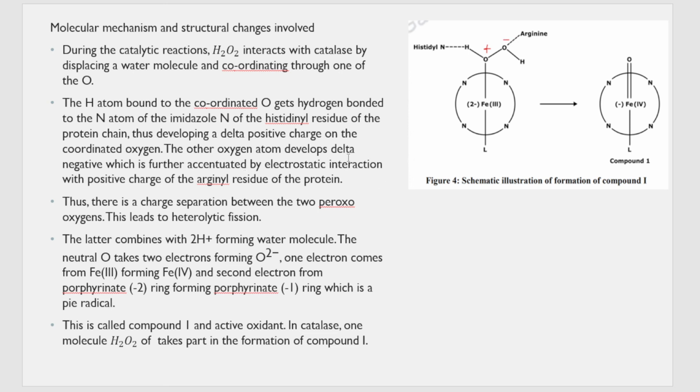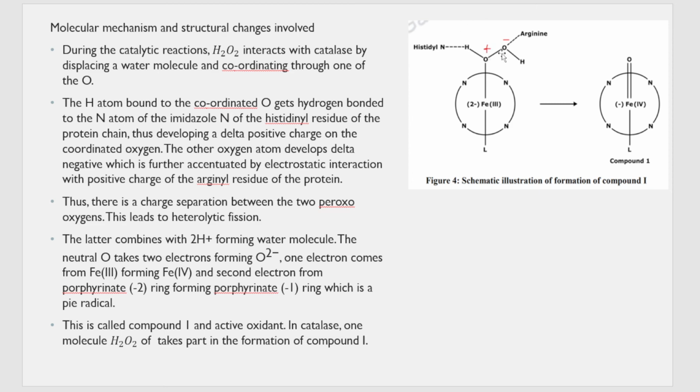So the other oxygen atom develops a delta negative charge further by electrostatic interaction with the positive charge on the arginyl residue. So they're telling that because of this oxygen getting plus, this is getting negative. Also, because it is interacting with this arginine residue, this oxygen gets a negative charge. So can you see charge separation here? Whenever there is charge separation, there is cleavage of the molecule.